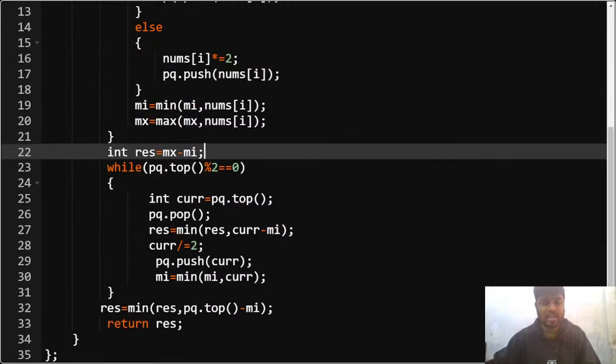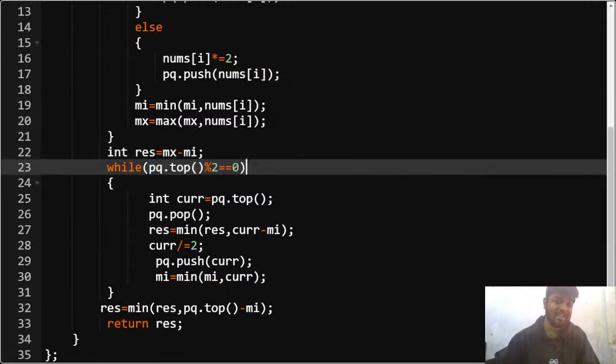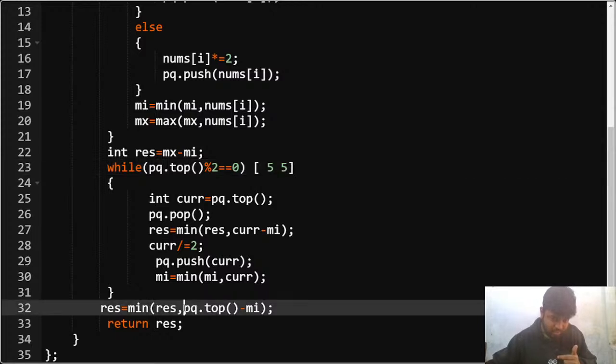Then what I told you was, if the top of the priority queue is having an even element, like in this case we had some array like this, right? 20, then we had 2, then 6, then elements like 10, and let's say 4. So if the top element is even, in that case I keep on checking. Whenever the top element became odd, in that case 5 was the topmost element which was odd, I broke and I checked that okay, result is equal to minimum of result comma priority queue dot top, that is the maximum element minus the minimum element.